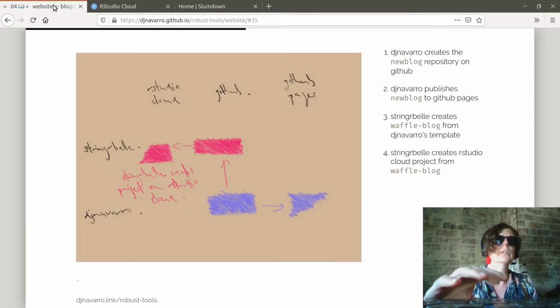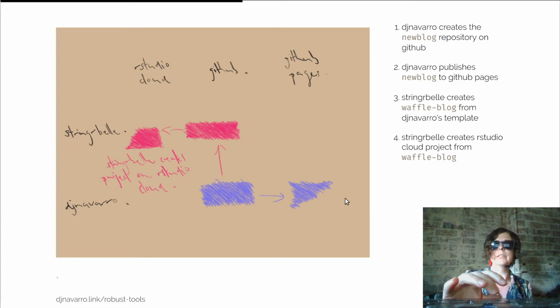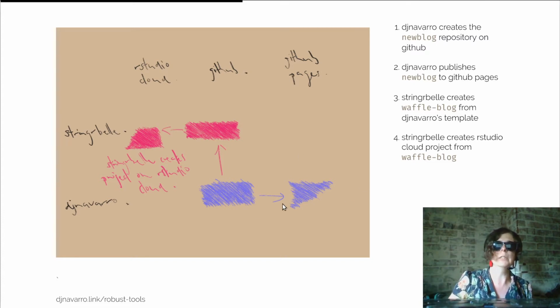So when Stringer Bell created her RStudio Cloud project, she moved over here onto the left. So now she has her copy of the GitHub repository in RStudio Cloud. But what she wants to do is follow the same path that DJ Navarro did over here on the right hand side and get it to GitHub.